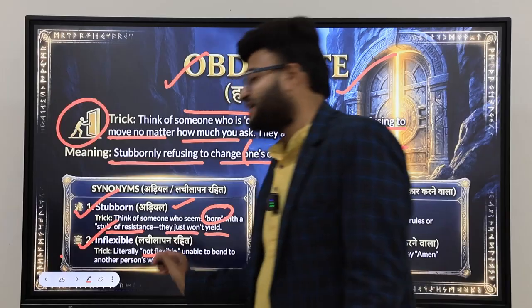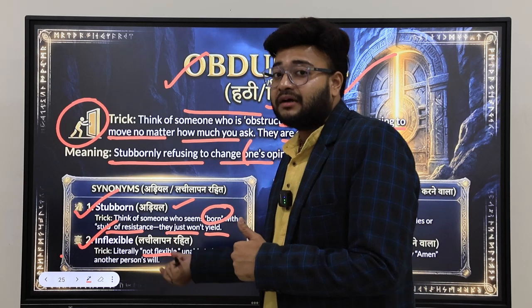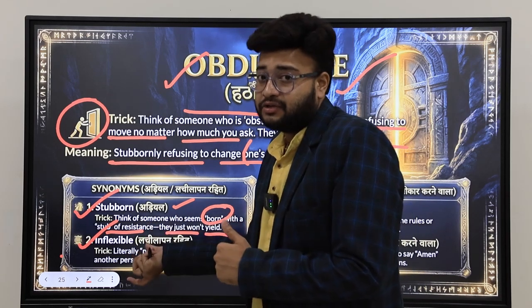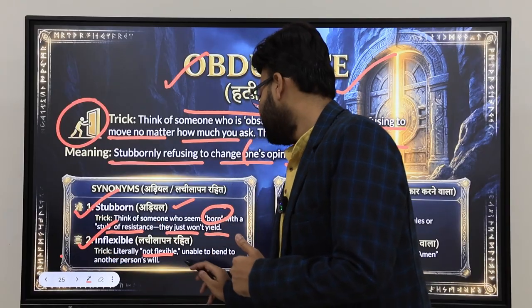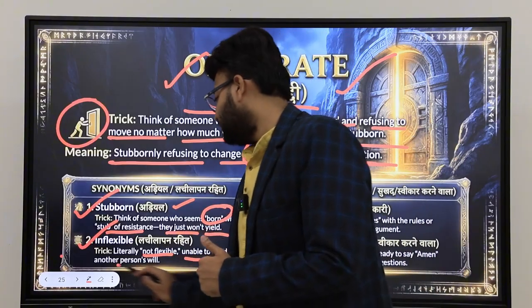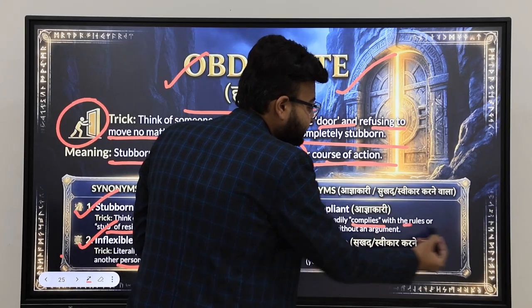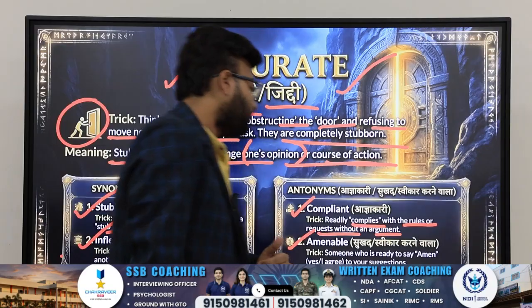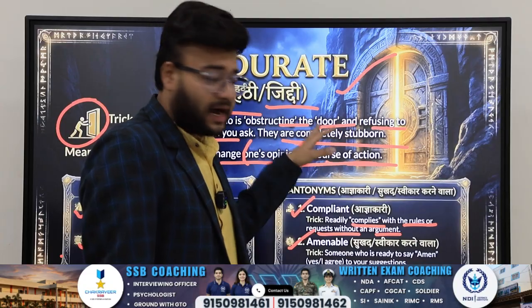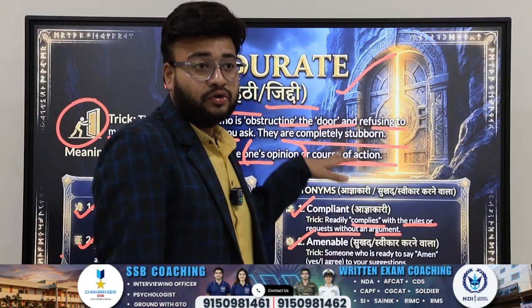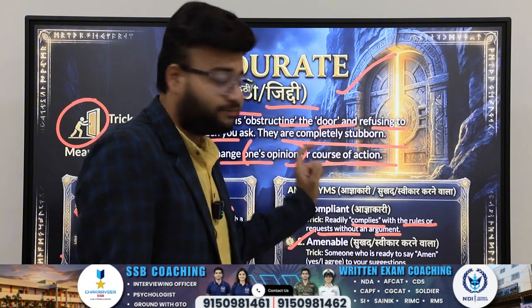Inflexible literally means not flexible. Flexible means agile, very much adaptable to change, but a person who is not adaptable to change, who is not agile in nature, is inflexible, unable to bend another person's will. Compliant. How to remember this word? Compliant means complies. Complies with the rules and requests, with or without argument. Who accepts and follows any rule by heart, who does not obstruct or break any law or rule, is a compliant kind of student or person.